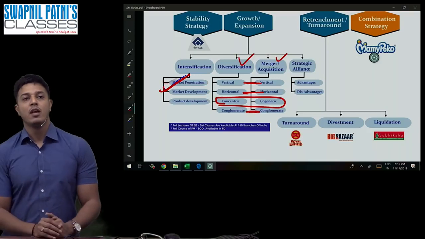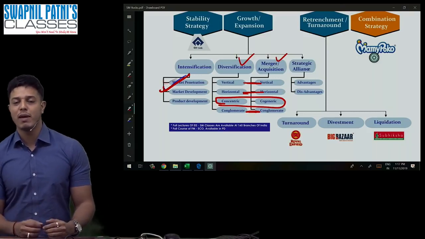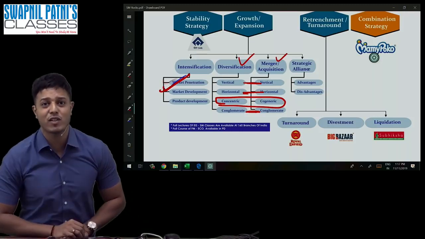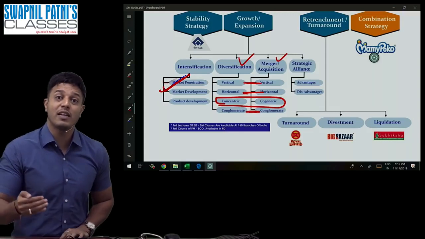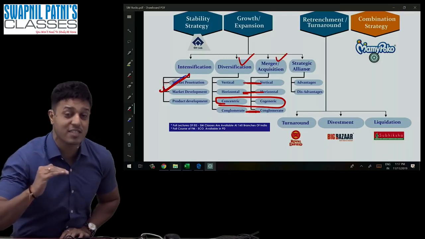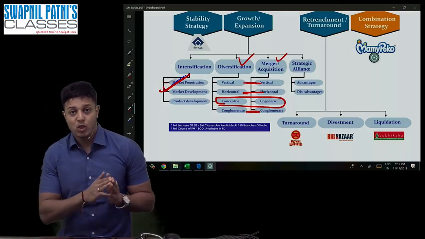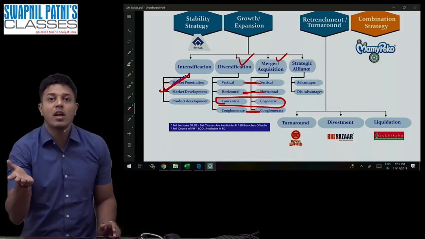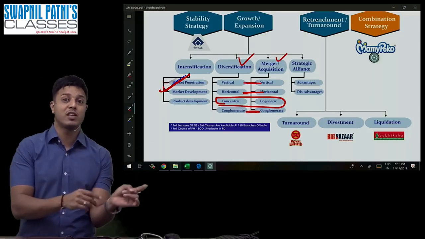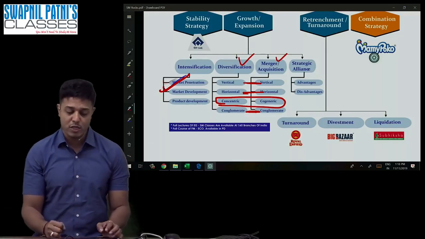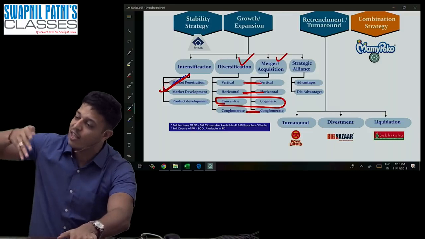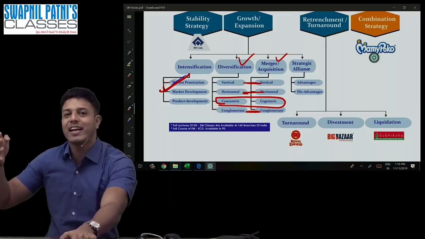Example: suppose I was in the manufacturing of sugar, but along with the sugar I started manufacturing paper and liquor also. It means the new product is there, but it is having some connection with the existing market and existing processes, because 80% of the process was done for the sugar. You add 10% more, you get paper; you add 10% more, you get liquor also. The new product is not absolutely distinct. It's called concentric. You're concentrating on sugar cane: you get sugar, paper, and liquor. I hope you're getting this.